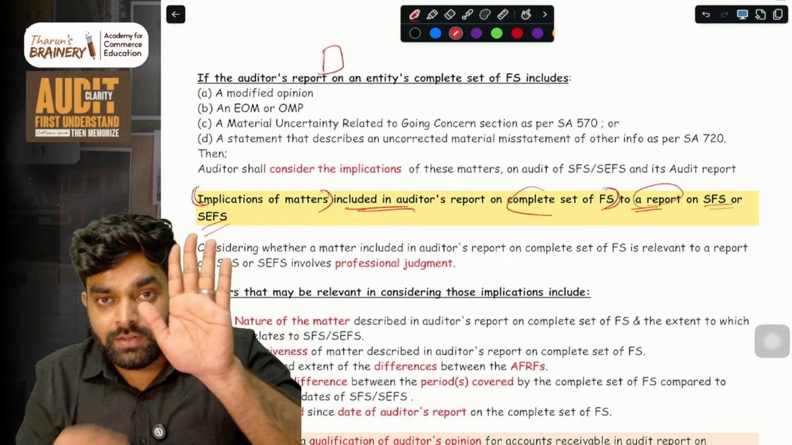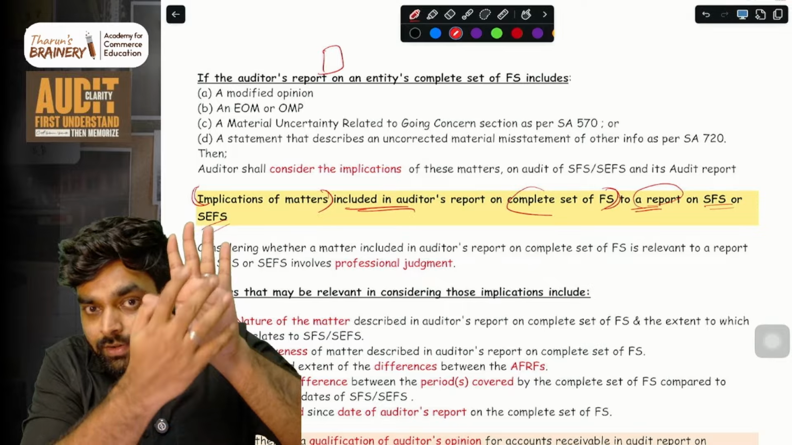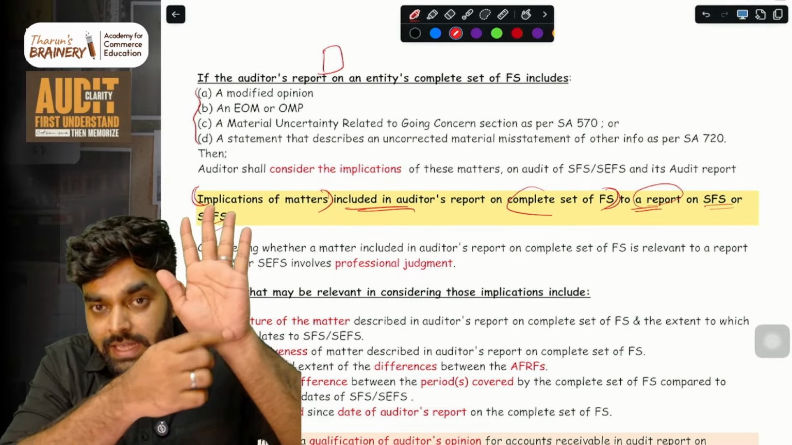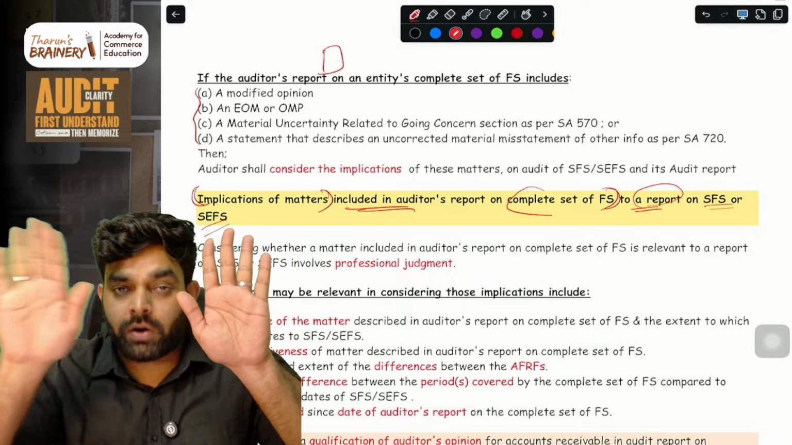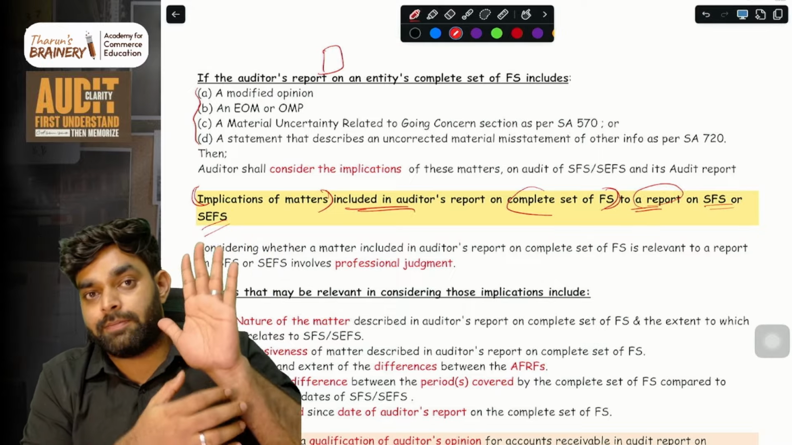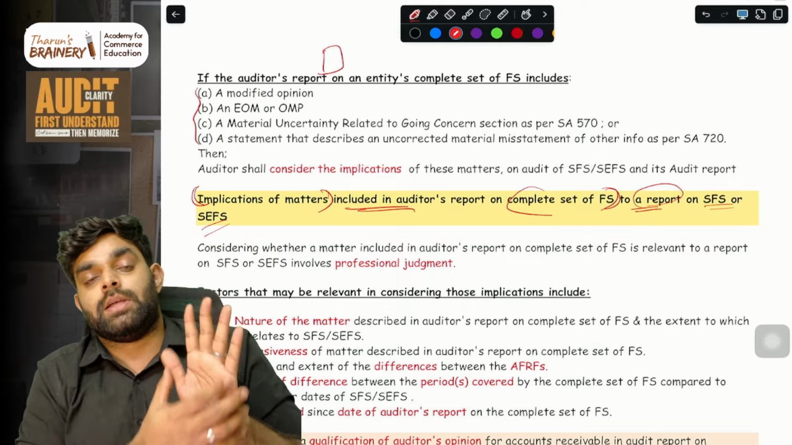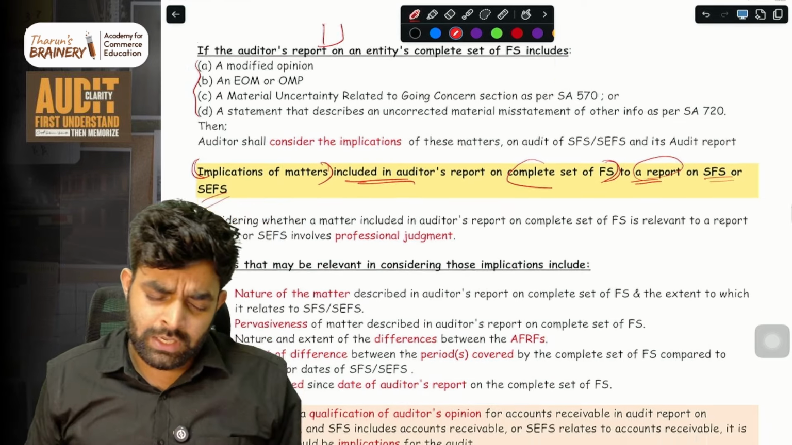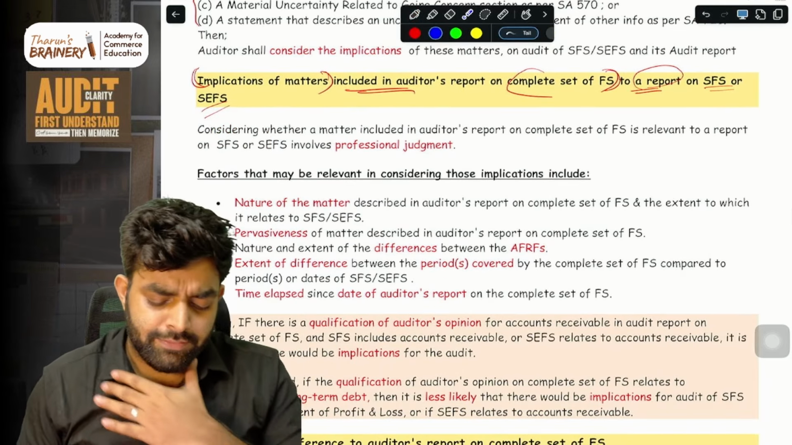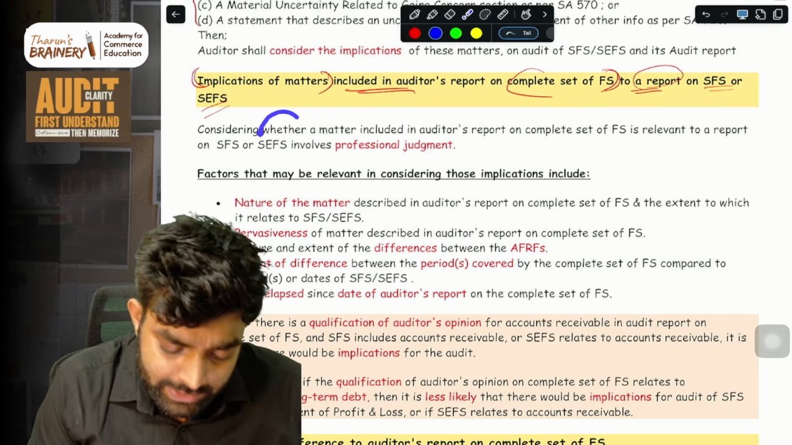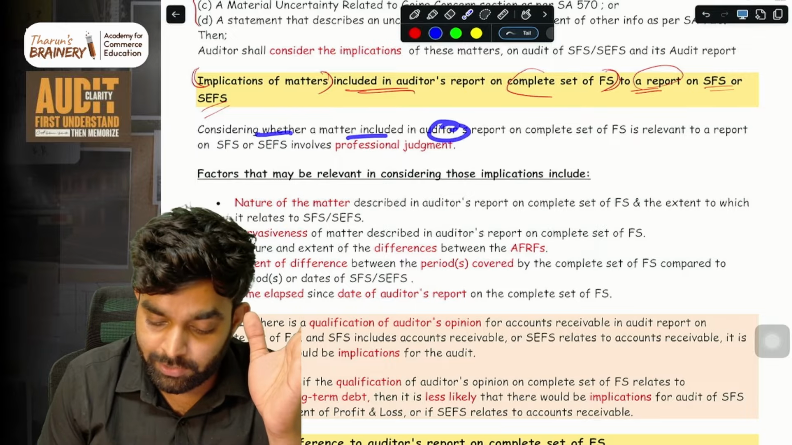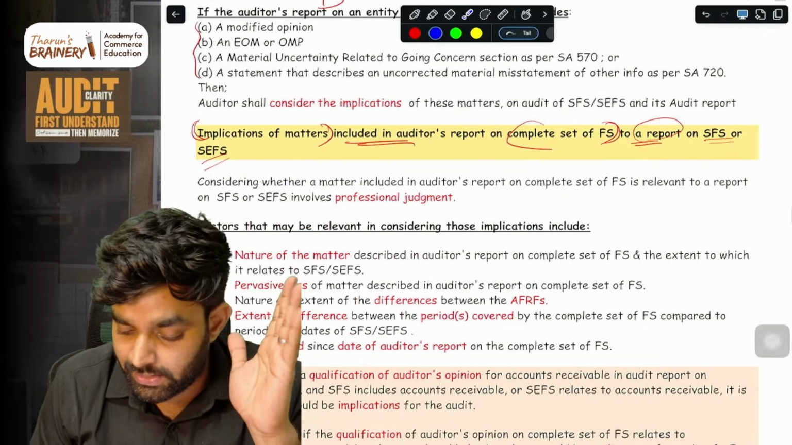That is, whether any of these matters are having any implication in the audit report of SFS or SCFS. Complete financial statements or audit report, these matters, are they having any effect in the audit report of SFS or SCFS? So for that, basically, considering whether a matter included in the audit report of the complete set of financial statements is relevant.